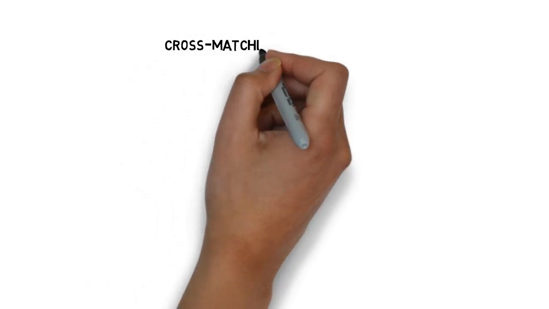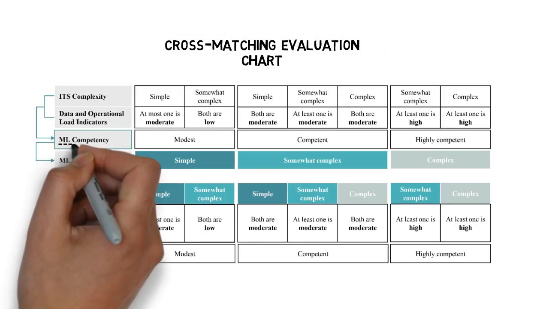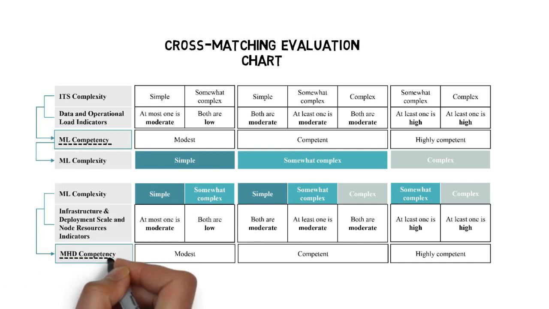Next, a cross-matching evaluation chart that aims to deduce the recommended competency of the machine learning technique and the hardware device to be utilized for a certain ITS application was developed. To determine the machine learning competency, two indicators were singled out, which are data and operational load, for their importance. These ITS indicators encapsulate the volume and type of data the machine learning model has to deal with, as well as the response time expected from this model.